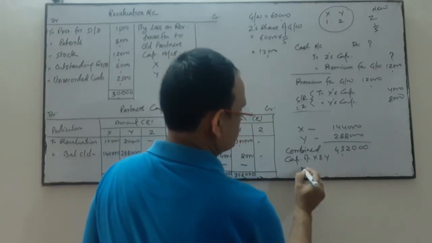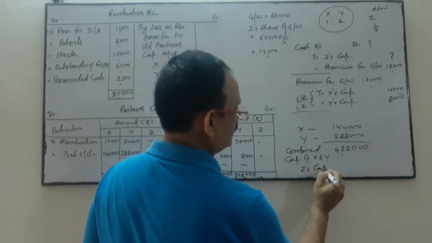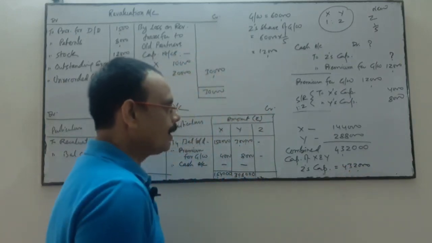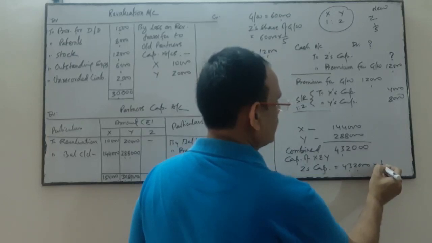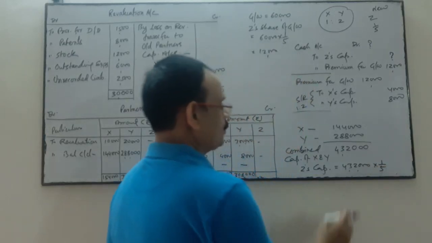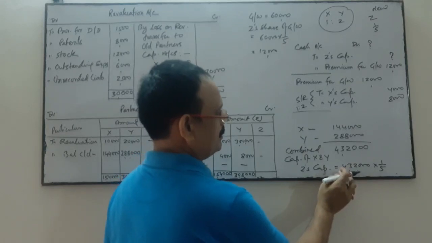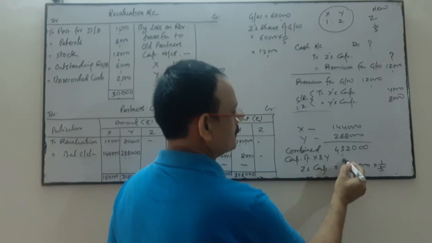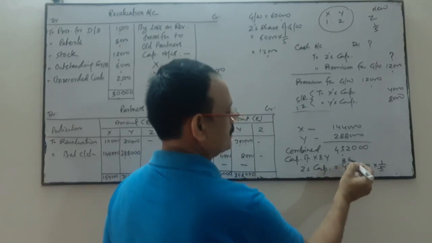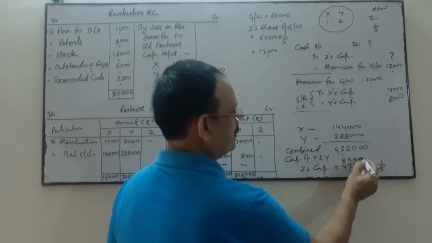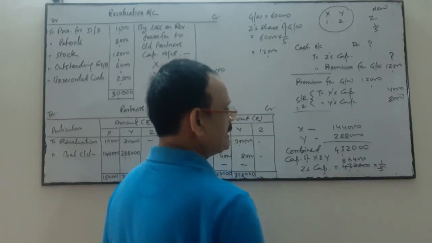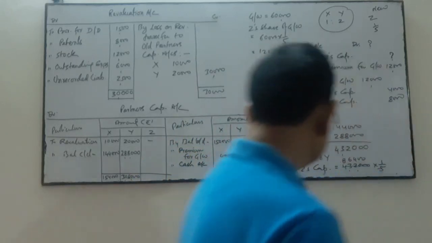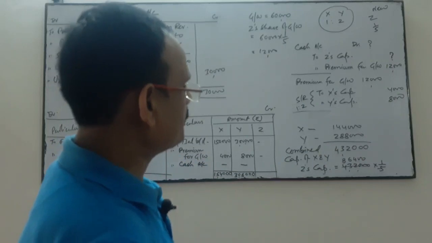So Z's capital will be 4,32,000. Z will bring 1/5 share of the combined capital of X and Y. So 1/5 share of this amount is 86,400. So this will be Z's share of capital.